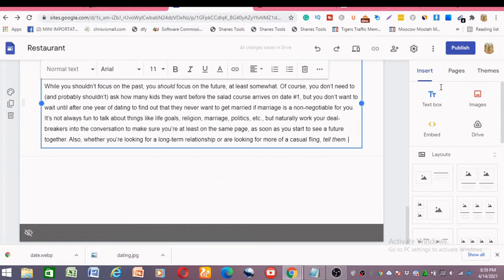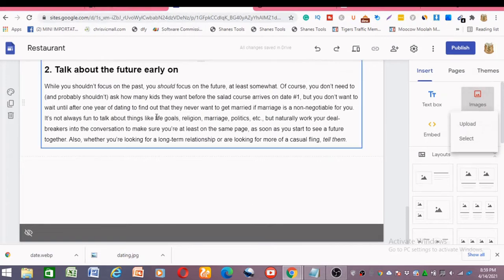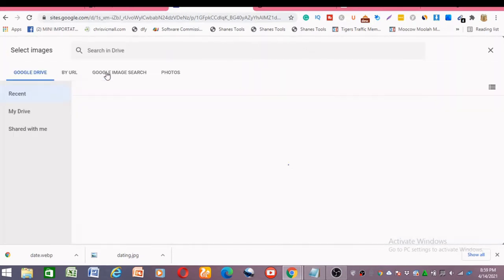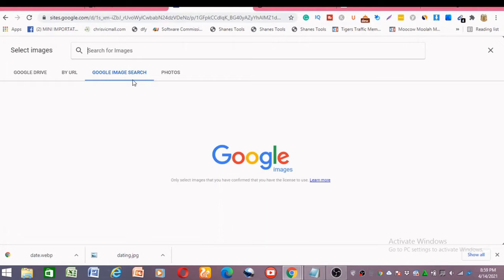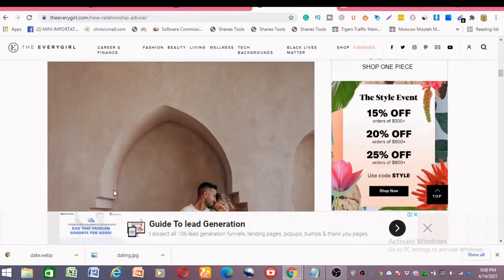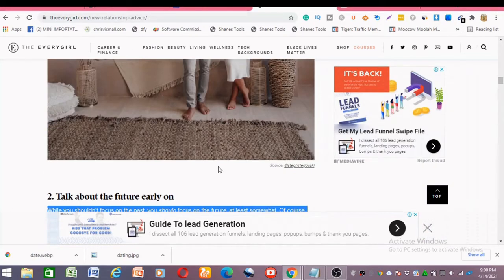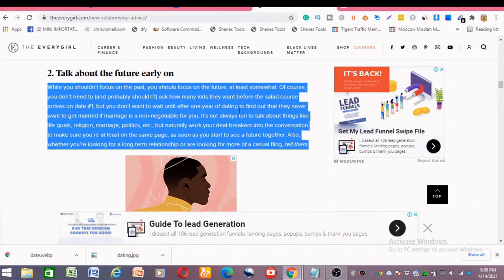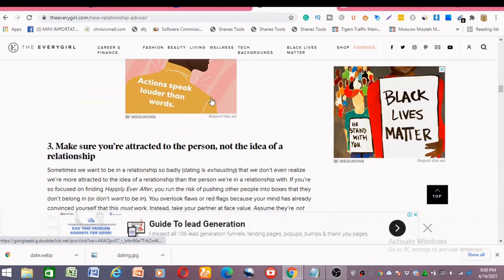Then you add your image. Select Google image search, then you type in dating. To make your landing page simple, it shouldn't be more than 5 tips, so just make it at most 5 tips so that it will look more okay and simple.